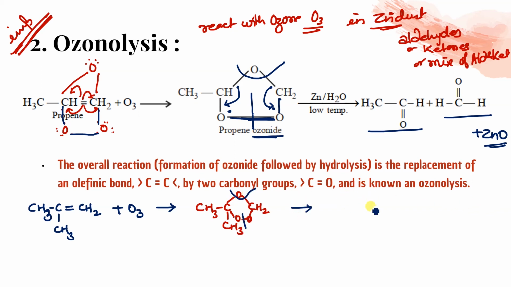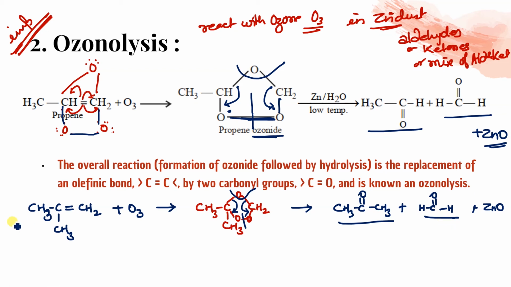Product क्या बना, this is going to make a bond, make a compound with Zn, तो side product हो गया. And then this is what happened, CH3C. So this will shift over here, isn't it? Yes, shift हो जाएगा. So this is CH3, and then C. This C is double bonded with oxygen, and this C is also attached with the CH3, isn't it? Clear है बच्चे? Next, here it is two hydrogen. This carbon, ये bond will shift over here. So this carbon is having double bond. Two hydrogen, so just one hydrogen on this side, one hydrogen on this side, and we got the mixture of ketone and aldehyde. Any problem?